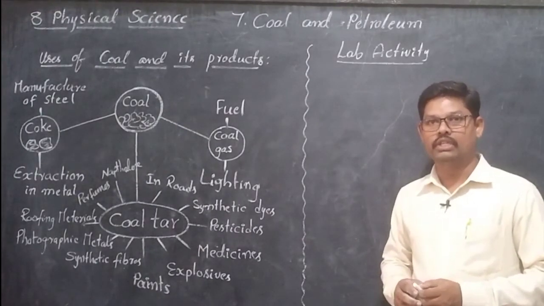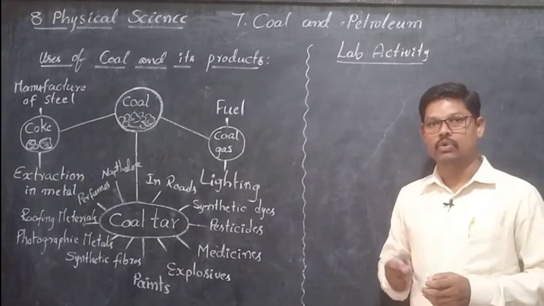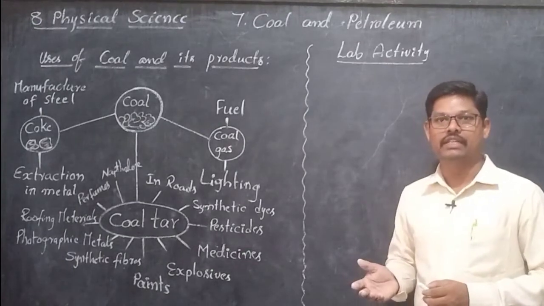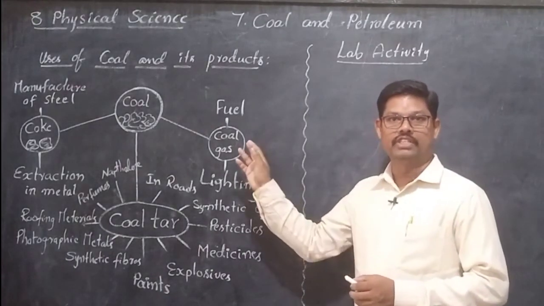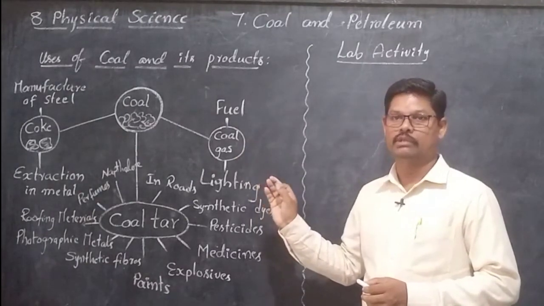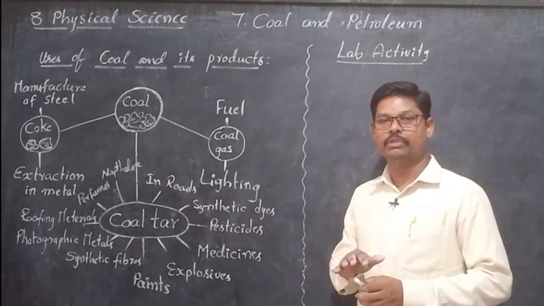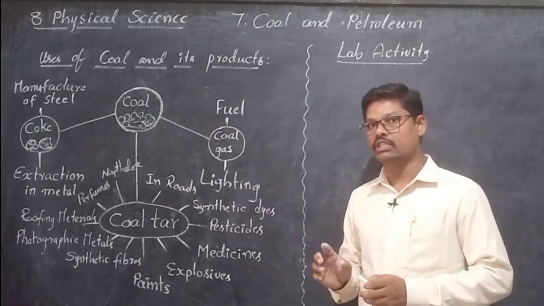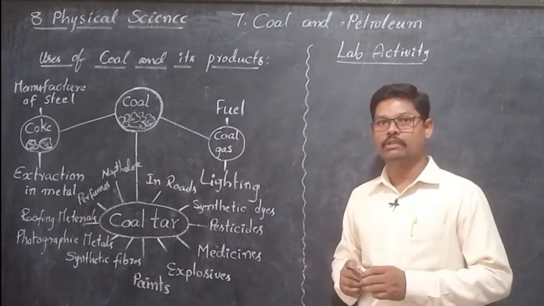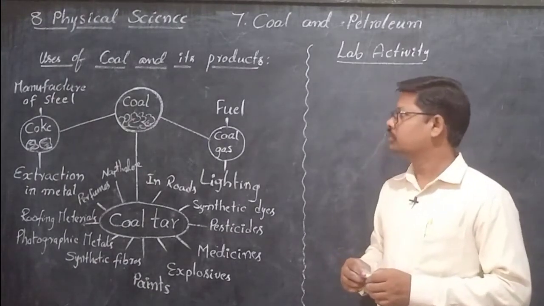Coal is also useful like petroleum, but coal is not as versatile as petroleum. Comparing with petroleum, coal is not that versatile, but coal is also a useful material. Let us see what are the different uses of coal.